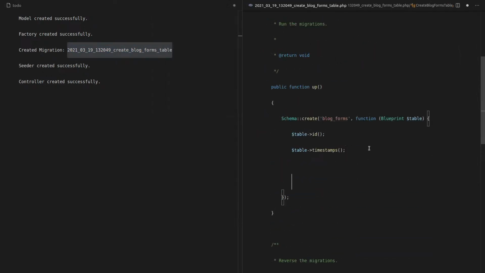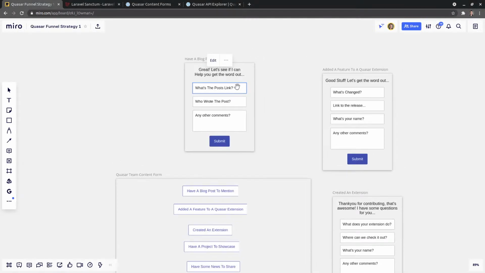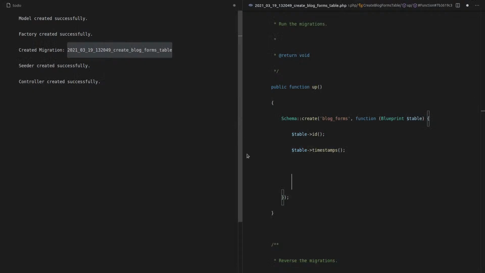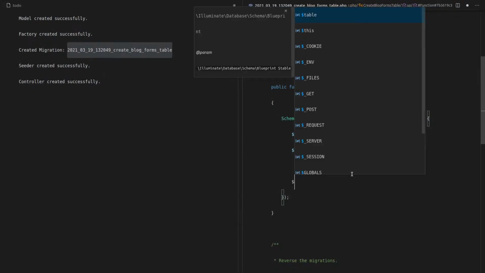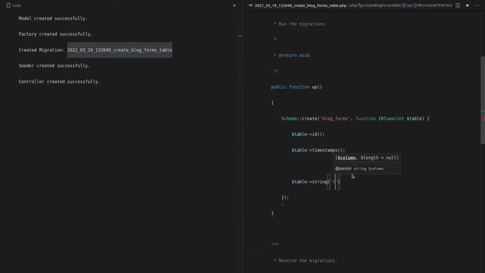So let's jump in here and see what fields we need to add in. We're going to have, what is the post link? So that will be the link, or maybe we'll call that URL. URL, link, maybe link, because it's possible it won't actually be a URL. I think if you take someone to an app, it's not necessarily called a URL, unless I'm totally getting that wrong. So let's say link, author, and then comments. Let's go with that. So table, let's use a string for the link. And then we've got author, also a string, and then comments.